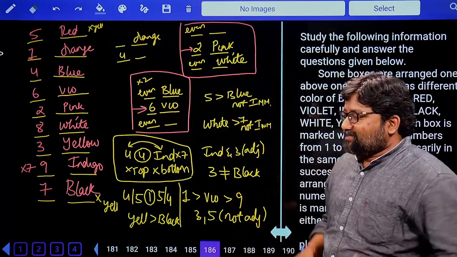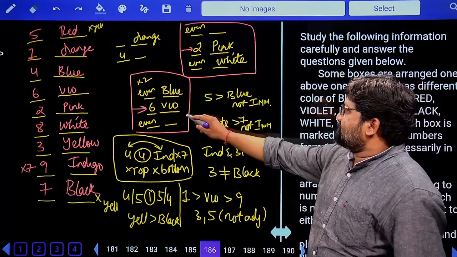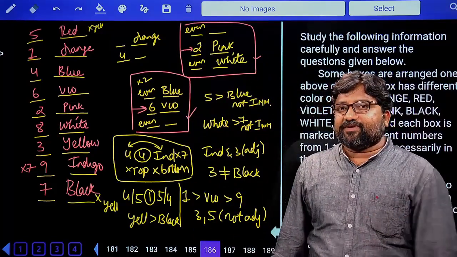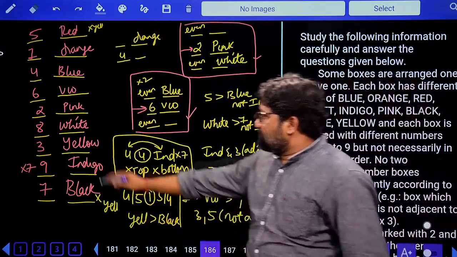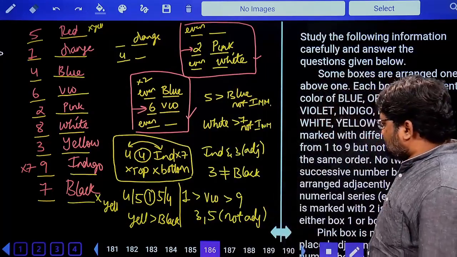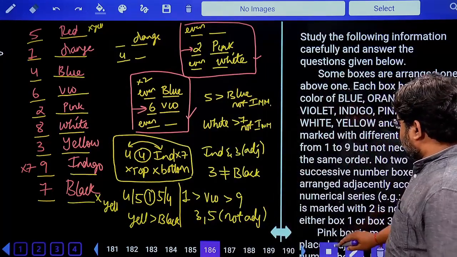So what made us get closer to the answer? This one. Yes, four colors, four even numbers. And we have started indigo from this position and we have got the answer. So this is how you try to solve the questions. So let's see what are the questions based on this.